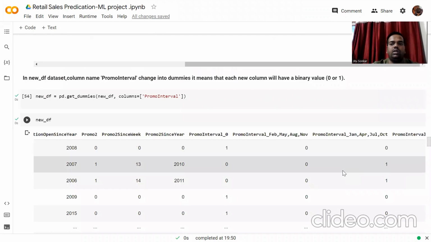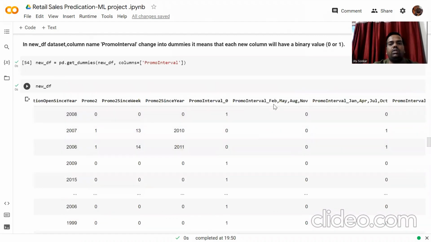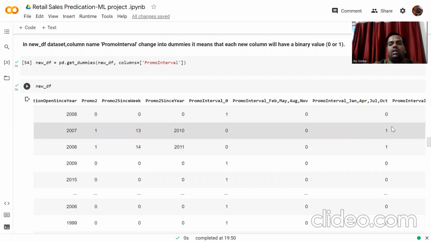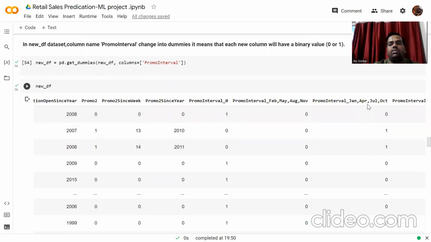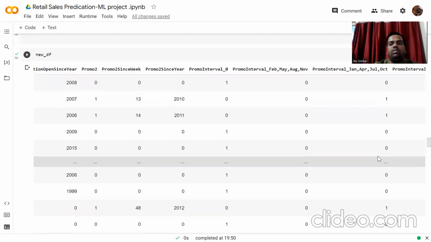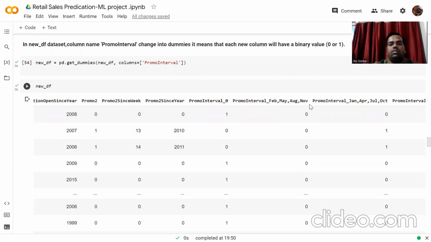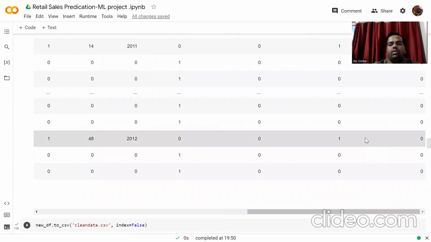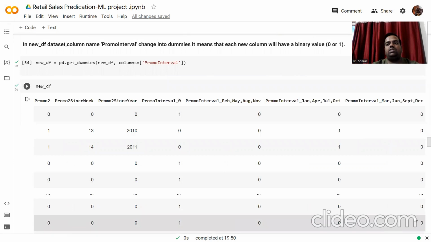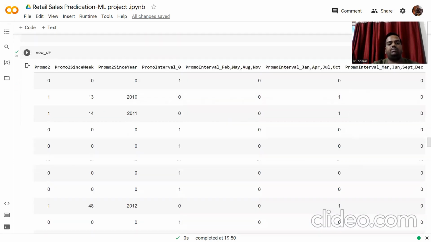So we have promo interval February, May, August, November with the value 1 equal to 1 and the rest 0. Similarly for January, April, July, October we have 1 there, and where it is not available we consider it as 0. So we make three columns: February, May, August, November; January, April, July, October; and the last column for promo interval March, June, September, and December.